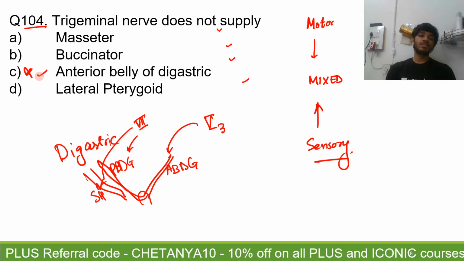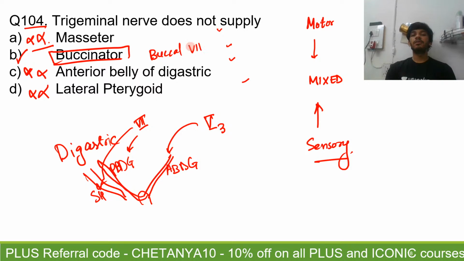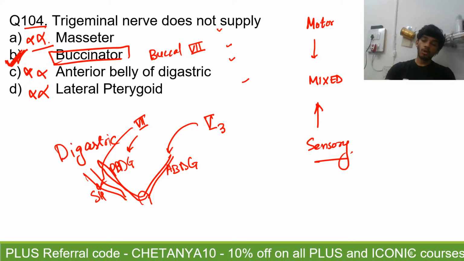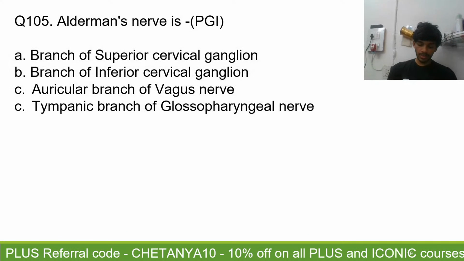So anterior belly of digastric is definitely innervated by trigeminal. Lateral pterygoid is a muscle of mastication. Masseter is a muscle of mastication. But buccinator, it is a facial muscle. So it is innervated by the buccal branch of the facial nerve, right? So answer is going to be option B, since here we are talking about the motor supply.